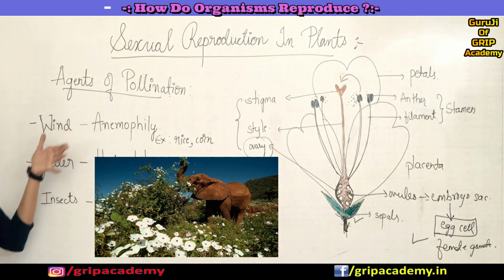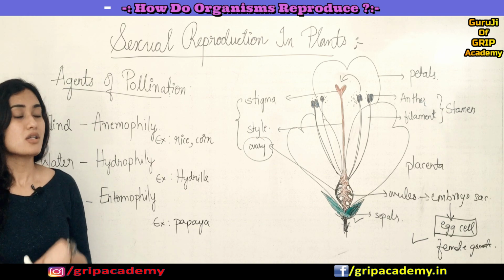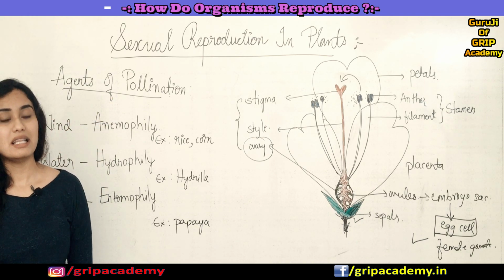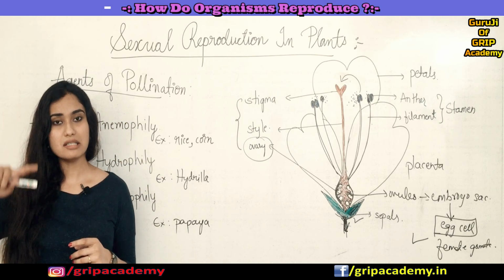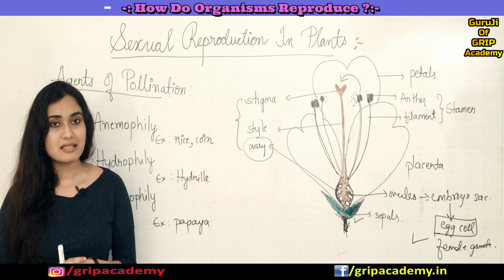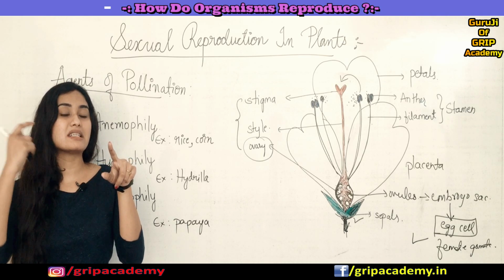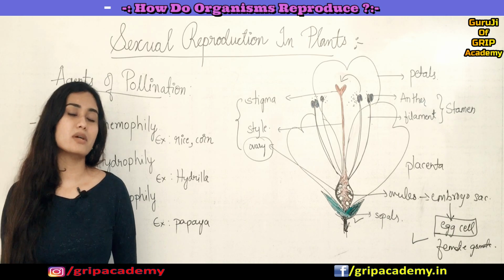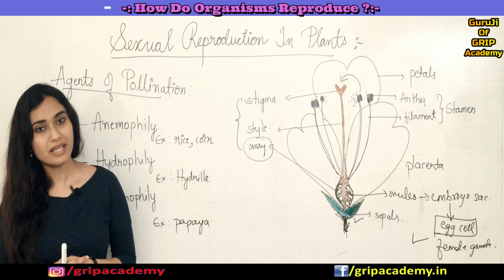So mainly we have wind, water and insects, also animals. Okay, yes, so that's all about agents of pollination. So now let us discuss the structure of the male gamete and the structure of the female gamete. In turn we'll discuss the structure of the pollen grain, how it is bearing male gametes, and also the structure of an ovum, so that we'll understand how these will meet and how fusion will happen.